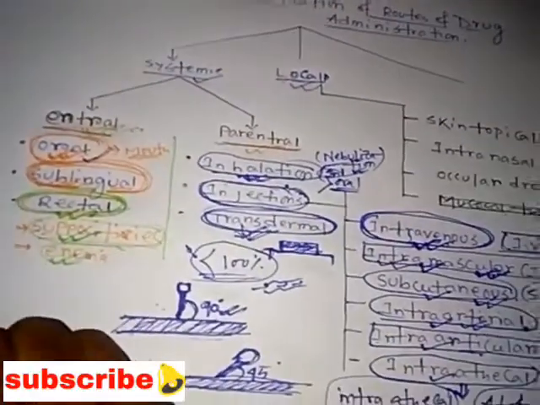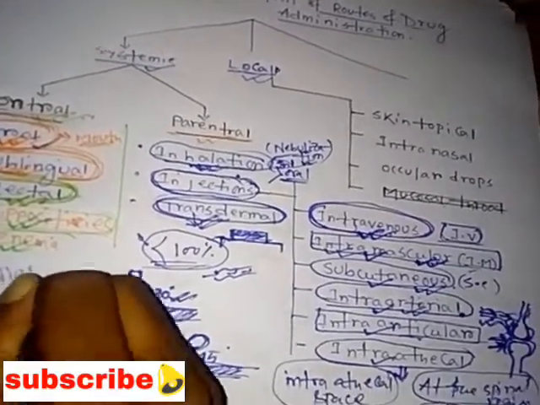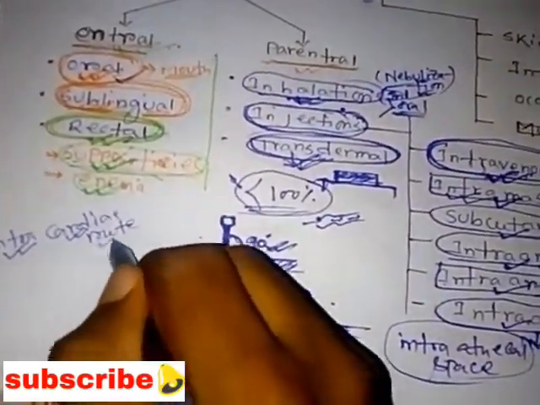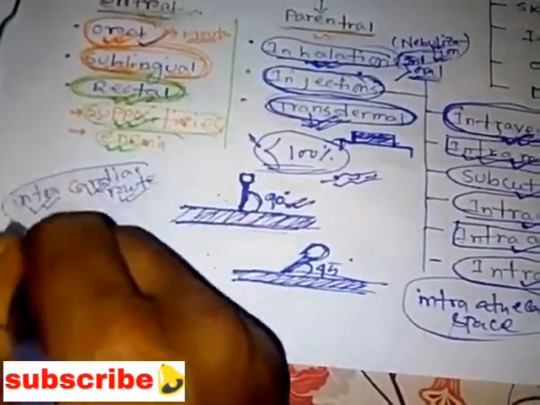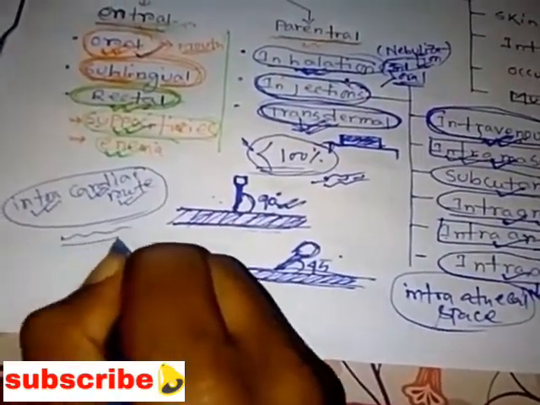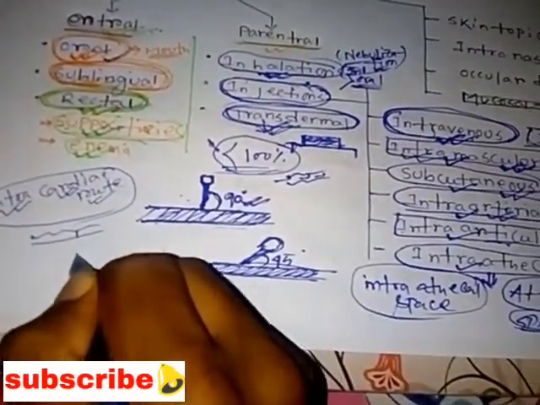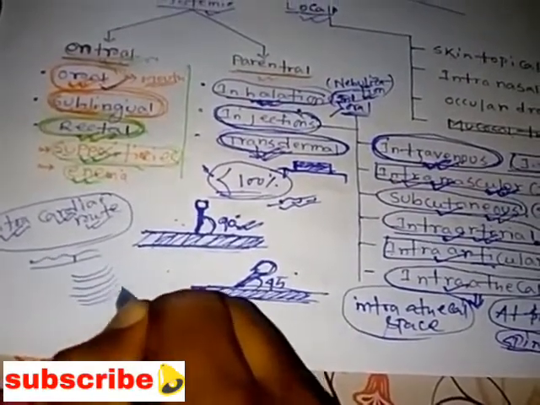the intracardiac route. So intra means within and cardiac means the heart, right? And route means the way. So in the intracardiac route the drug is administered into the cardiac region, means at the middle third of the collarbone, the clavicle bone, and the third rib. So we have 12 pairs of ribs, right? So at the third